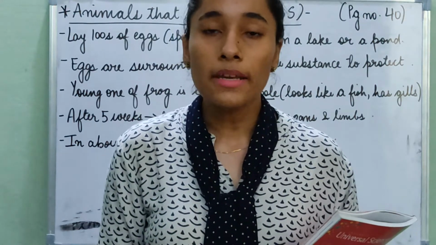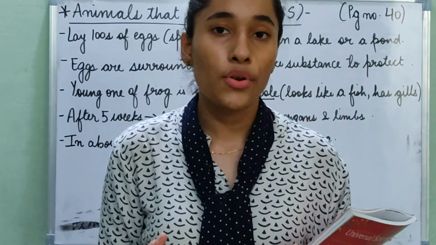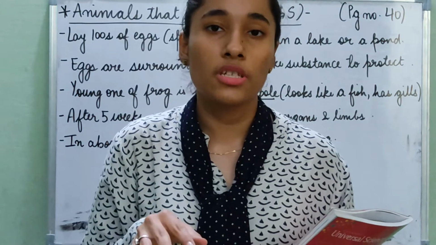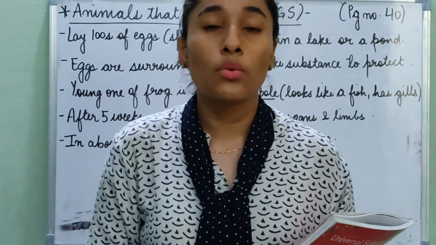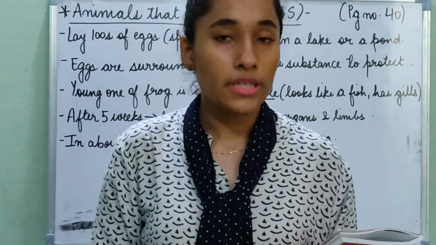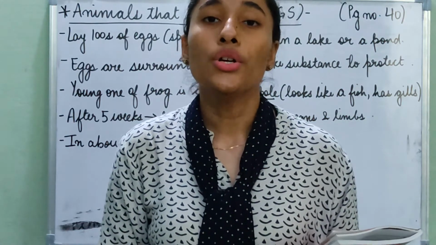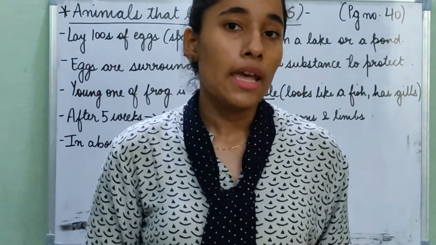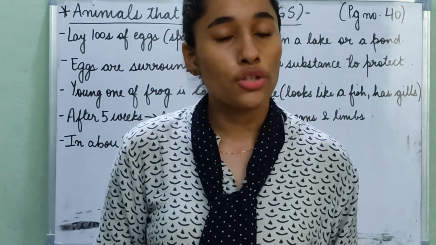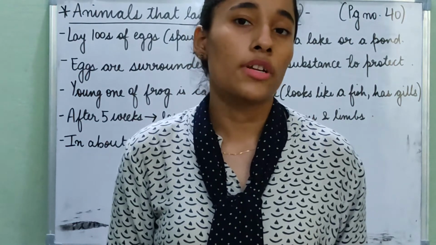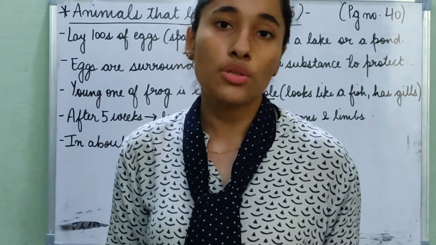The baby gets its food from the yolk, and the watery substance that surrounds the yolk is known as albumin. It protects the embryo from shocks and jerks, and it provides water to the embryo. And we learned about incubation, how birds sit on the egg to keep it warm in order for it to hatch and the baby birds to come out.